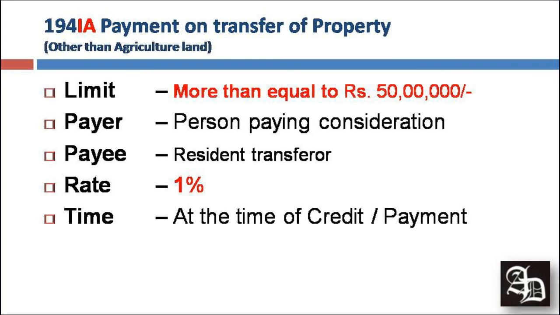Next we talk about 194IA, which is TDS on payment on transfer of property. This is apart from agricultural land, because agricultural land is of course exempted from tax under section 10. In 194IA, the limit is more than or equal to 50 lakh rupees. Whenever you are purchasing any land or building, immovable property, for more than or equal to 50 lakh rupees, you must deduct a tax of 1% at the time of crediting or payment to a resident transferor.